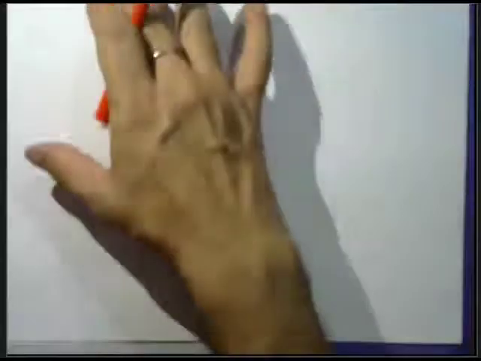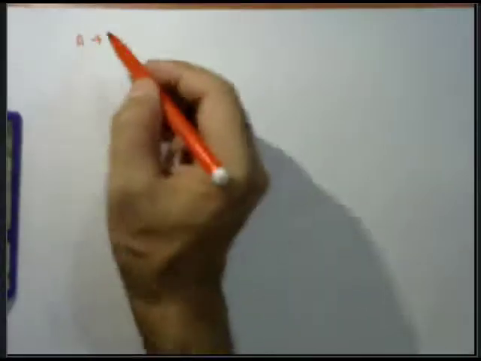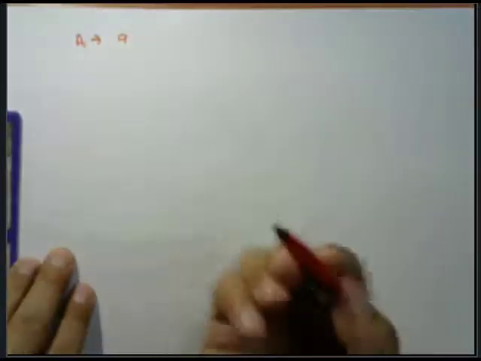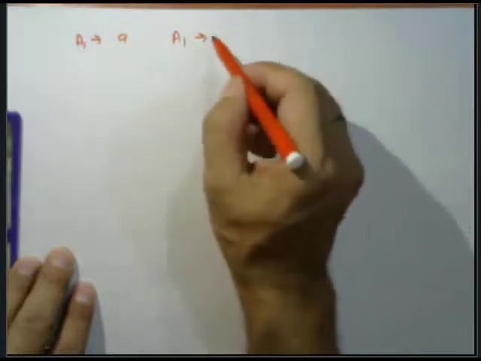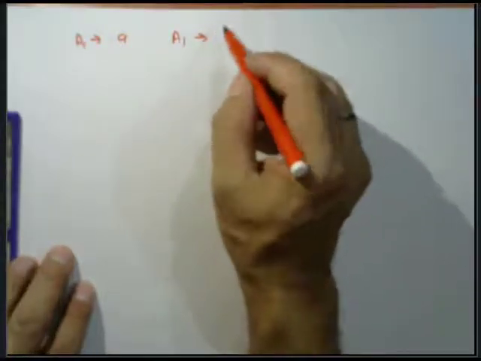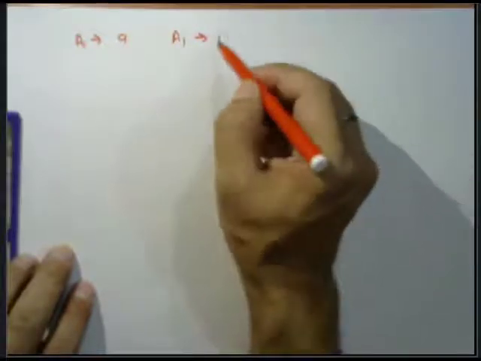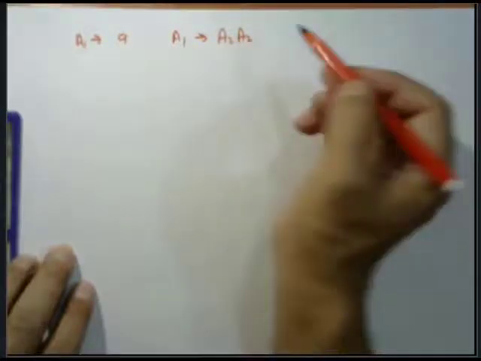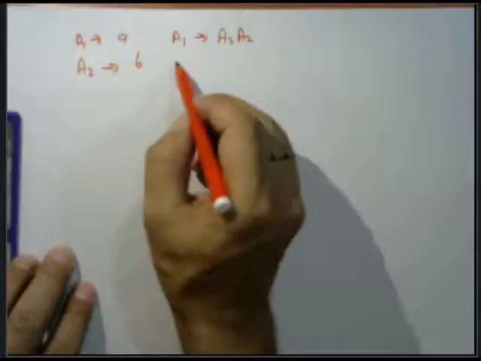Now applying the GNF rules, we have seen A tends to A1 A, which is not in the right production form, and A1 tends to A2 A2. A2 tends to B, and A2 tends to A1 A1.